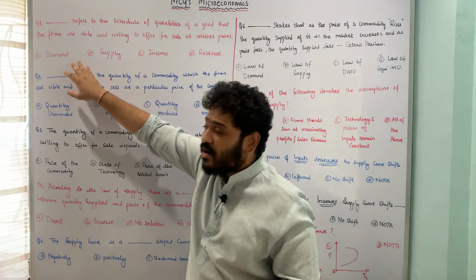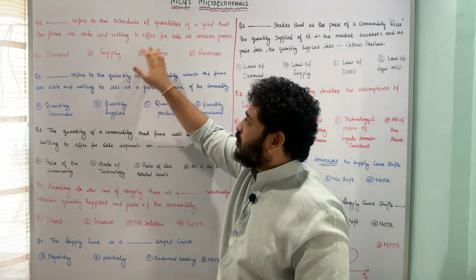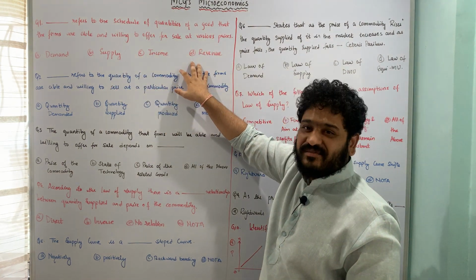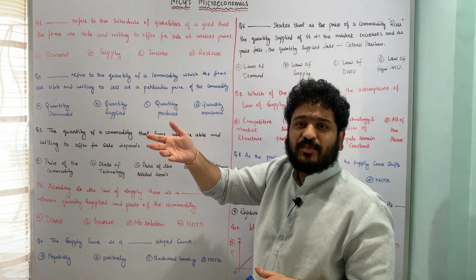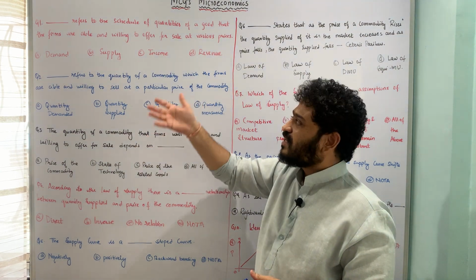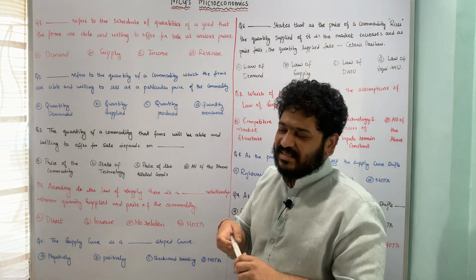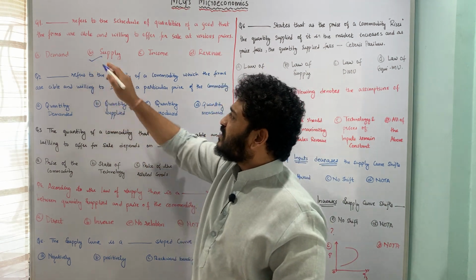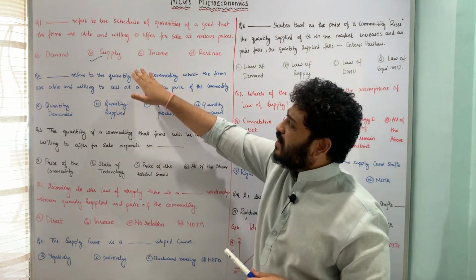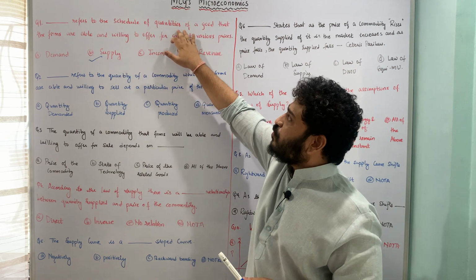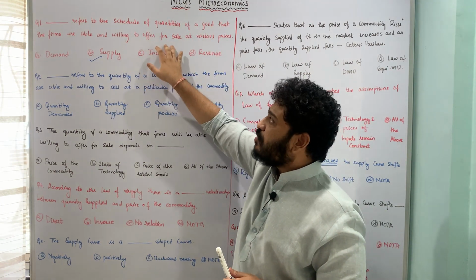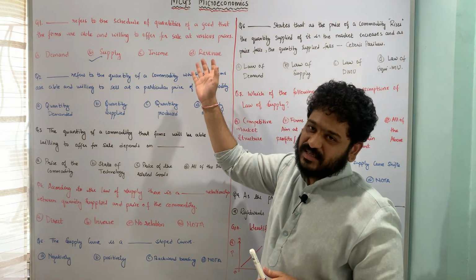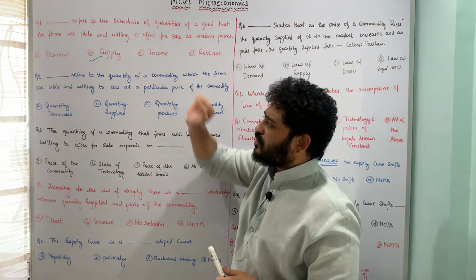Do you call that to be demand? Do you call it supply? Do you call it income or revenue? So here it is clearly mentioned that the firms are willing to put them up for sale at various prices, and therefore we are looking at the supply side of it, and therefore option B, supply, is the correct answer. So supply refers to the schedule of quantities of a good that the firms are able and willing to offer for sale at various prices. So I hope the first question is pretty much clear.